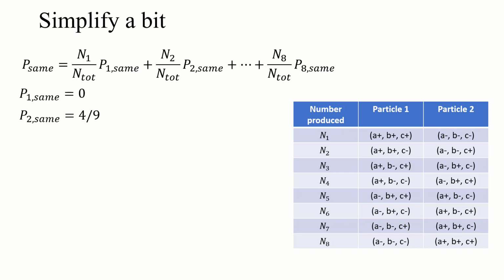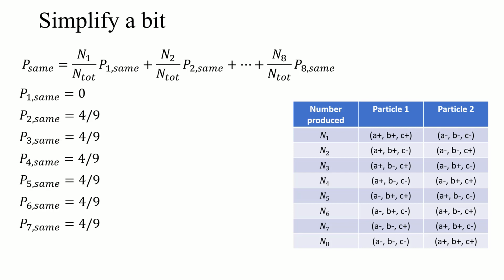For every 4/9 of the time the particles are generated in the pairing 2, we have that probability. If we go through these the same way, we notice sets 2, 3, 4, 5, 6, and 7 all have that same 4/9 probability of the measurement results being the same. And if we look at setup 8, those have 0 probability. So those are all the probabilities of measuring the same result for each individual set of instructions.